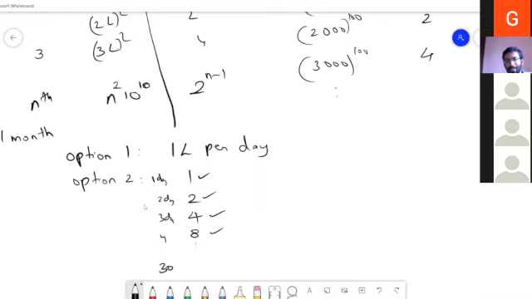You get. So is there a pattern here? Can you see a pattern here? The pattern is it keeps doubling. The amount of money you get keeps doubling. 2 rupees, 4 rupees, and so on. Doubling. Okay. Now, which option will you choose?